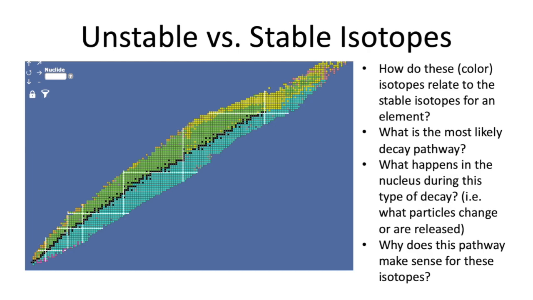In lab today, you're going to be looking at this chart from the International Atomic Energy Agency, and you're going to be thinking about several things. So first, what are the different decay pathways and where are they most common? Why do they decay that way? What do they get out of it? Why does it make them more stable? And how does that relate to what's going on in the nucleus? And then finally, you're going to compare a bunch of different isotopes of the same element, and you're going to look for patterns in those three properties we talked about: the mass defect, binding energy, and half-life. And you're going to try to use those to justify which isotopes are more stable or less stable.